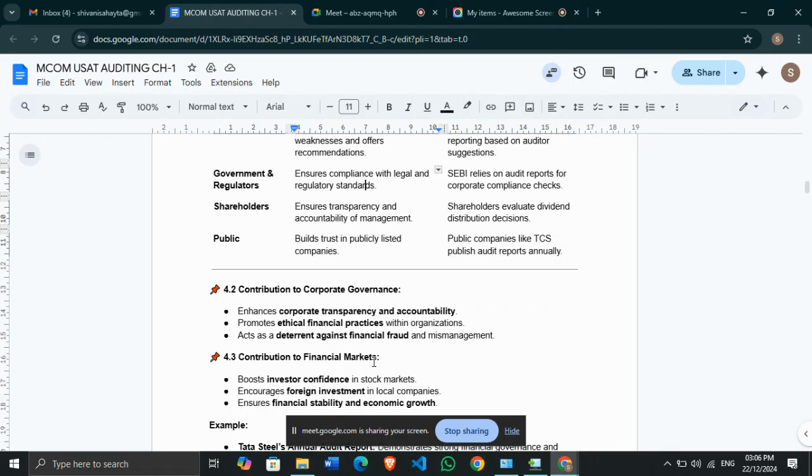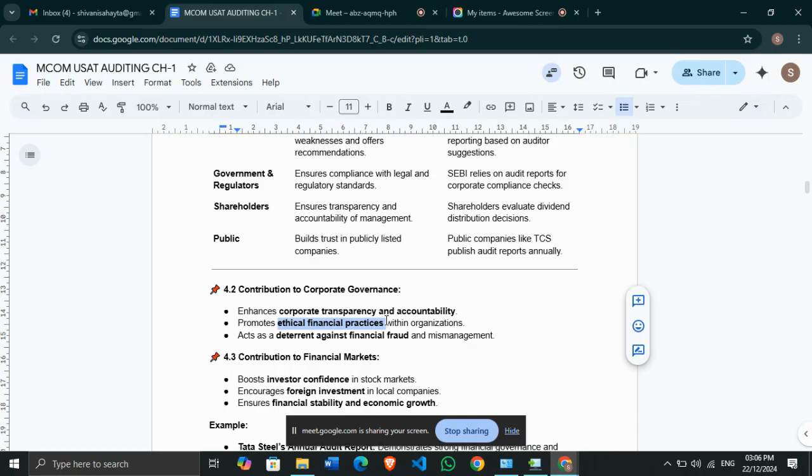Now, contribution to corporate governance. Why are audit reports important for corporate governance? Because they enhance corporate transparency and accountability. They promote ethical financial practices. Why? Because all the financials are compiled per the legal requirements and as per the auditing and accounting standards, so obviously there will be ethical financial practices within the organization, and it acts as a deterrent against financial fraud and mismanagement.